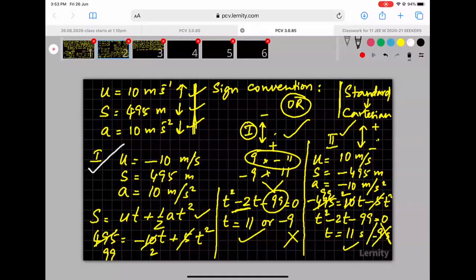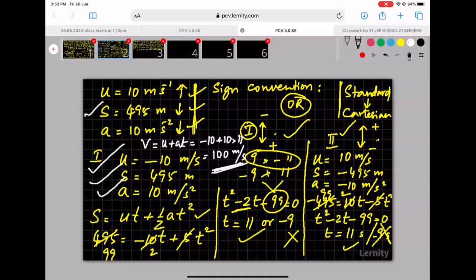I will use the same convention as this. So I will say v is equal to u plus at. What is u? Minus 10. Plus what is a? 10. Into what was t? 11. Right? Minus 10 plus 10 into 11 is 110. Minus 10 plus 110 is 100 meters per second. The speed with which the stone hits the ground is 100 meters per second. Okay. Now, not only the given values' signs are determined by the convention, even the answer here. See, you got v equal to 100 and we used this convention.